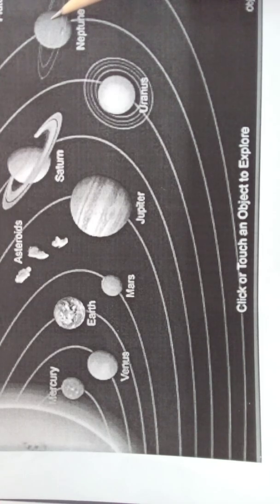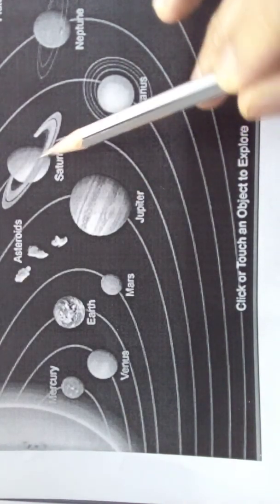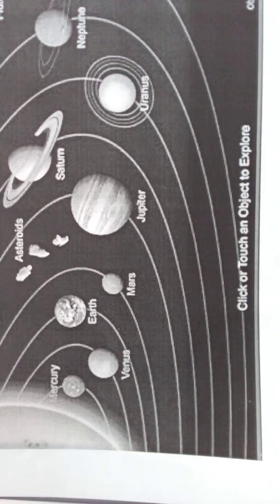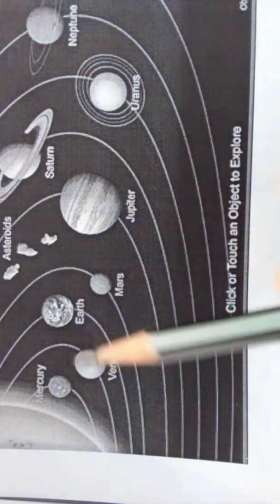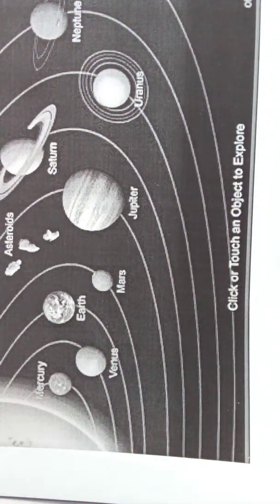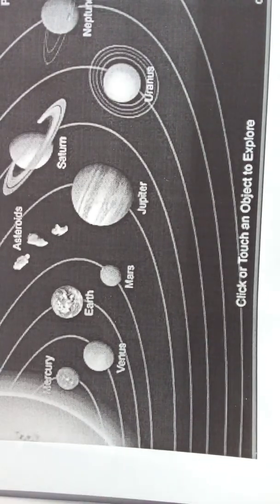Then Neptune has how many moons? Jupiter has 63 moons, Saturn has 62 moons, Uranus has 27 moons. And Neptune has 13 moons, and Earth has only 1 moon, Mars has 2 moons. Understood, children? These are the things about the planets.